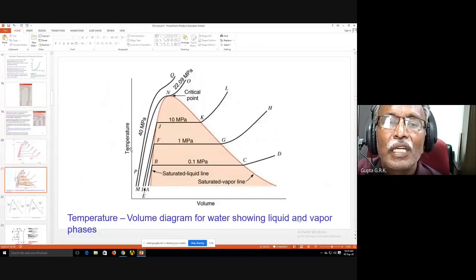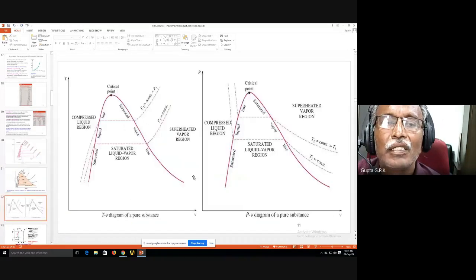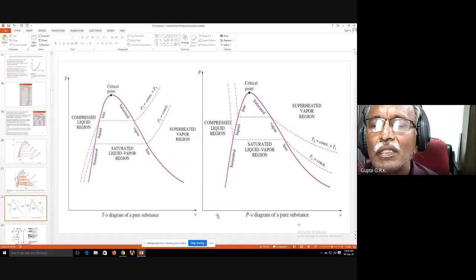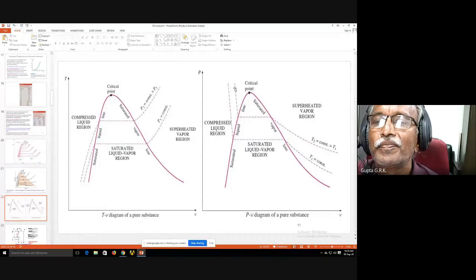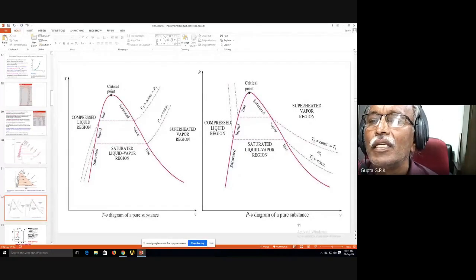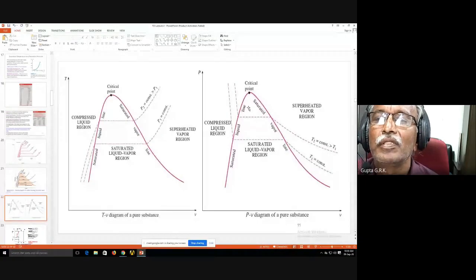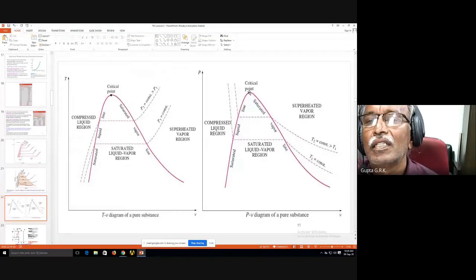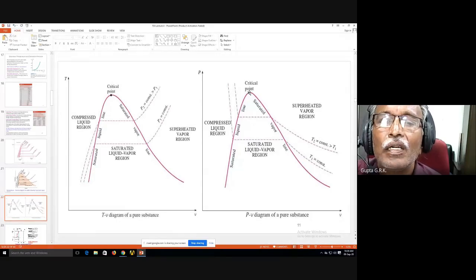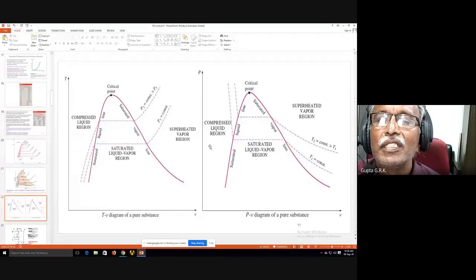The diagram we saw is between temperature and volume, and the same thing can be done in a PV diagram also, pressure and volume. In pressure and volume, I will get constant temperature lines like this. This is T1 constant, this is T2 constant, but greater than T1. As the temperature increases, this line goes up. Again, at the critical point, I will have the critical temperature and critical pressure. The left side is the compressed liquid region, in between it is the saturated liquid-vapor region, and on the right side we have the superheated vapor region.